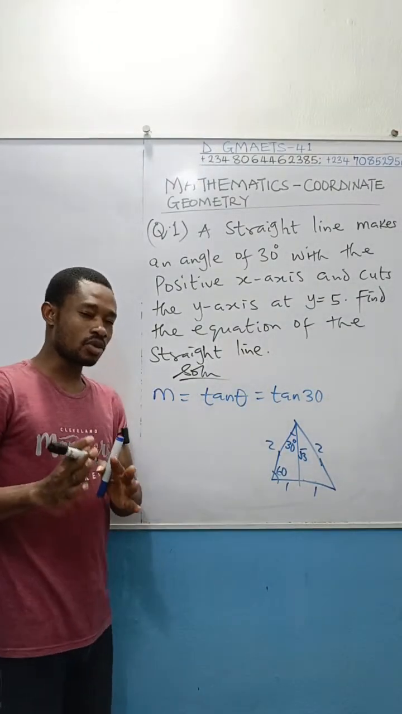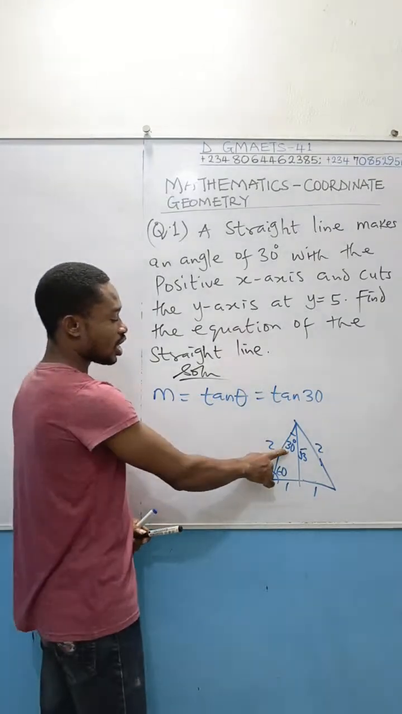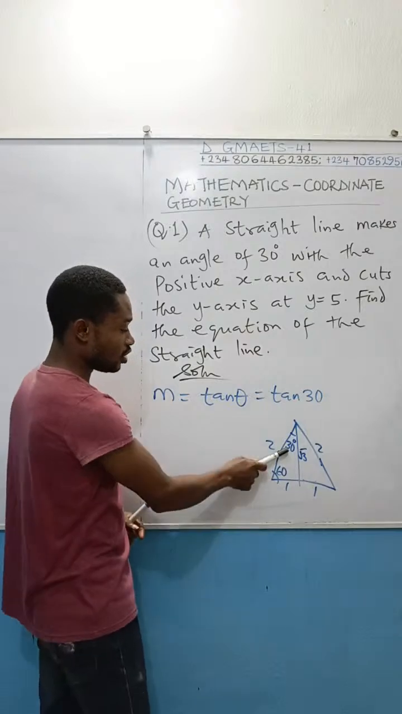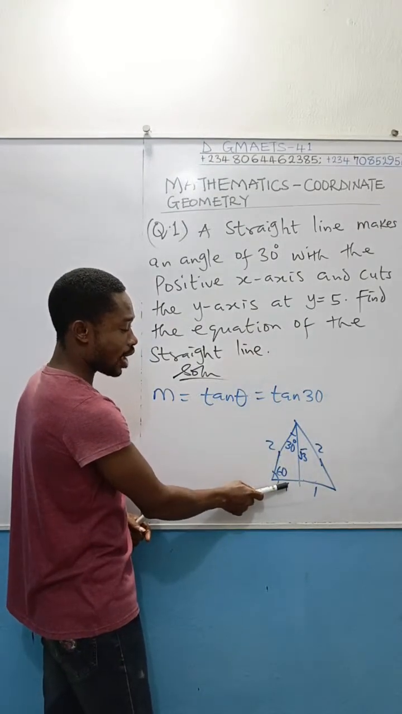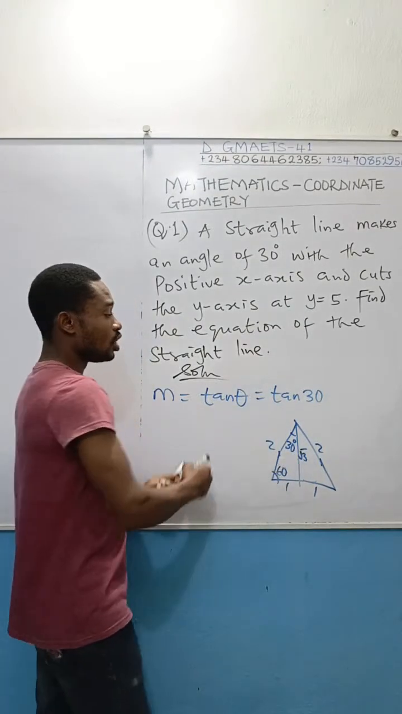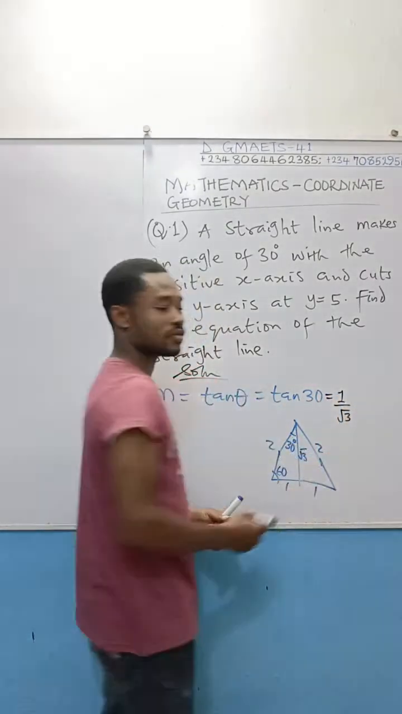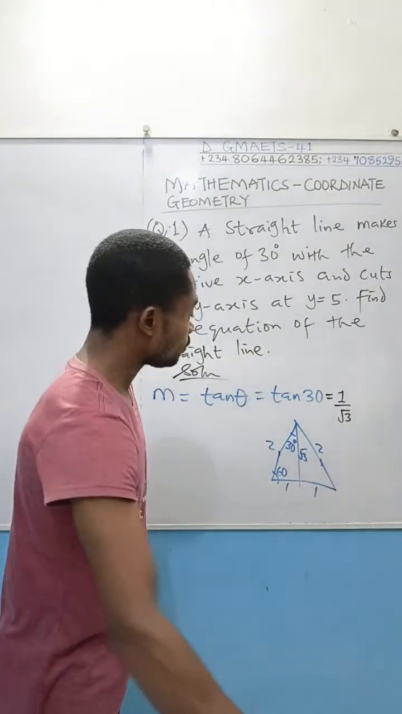It's now left for you to make use of it. Now, if I'm trying to get the value of tan 30, tan is opposite over adjacent. Using this 30 degrees, opposite is 1 over adjacent root 3. Which simply means that tan 30 is equal to 1 over root 3. And that is cool.